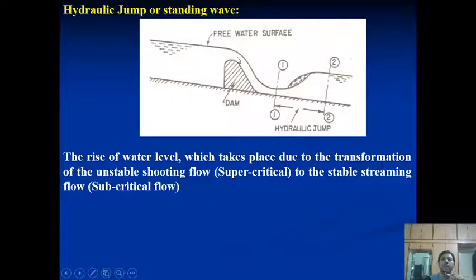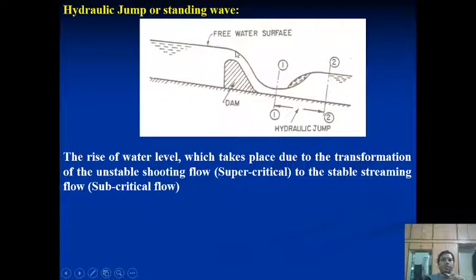But when they are falling at the downstream, we observe that it starts to erode the material at the downstream side. If erosion starts at the downstream, then there is a possibility that the base of the dam will be opened up, and due to this, with high thrust, the dam may collapse.